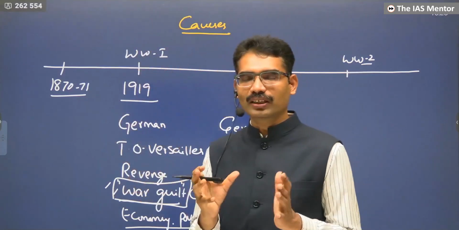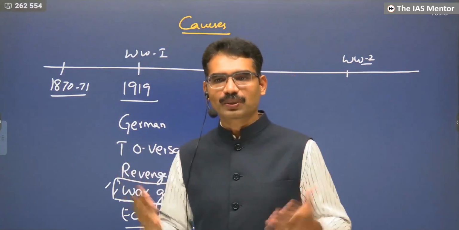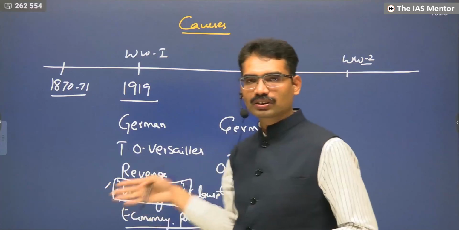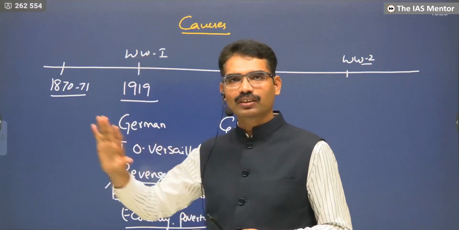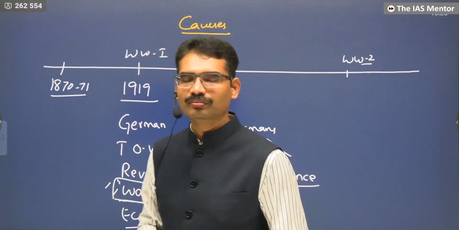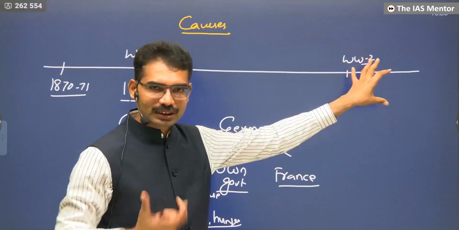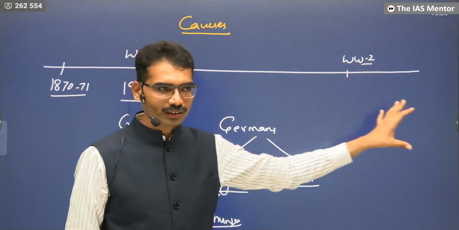That's why it appears as if Germans were the only ones responsible for the World Wars. No. We have seen various causes during World War I. What are the factors for World War I? In detail, we have studied that in that video. Coming back to this, circumstances again forced the people to enter into the war.